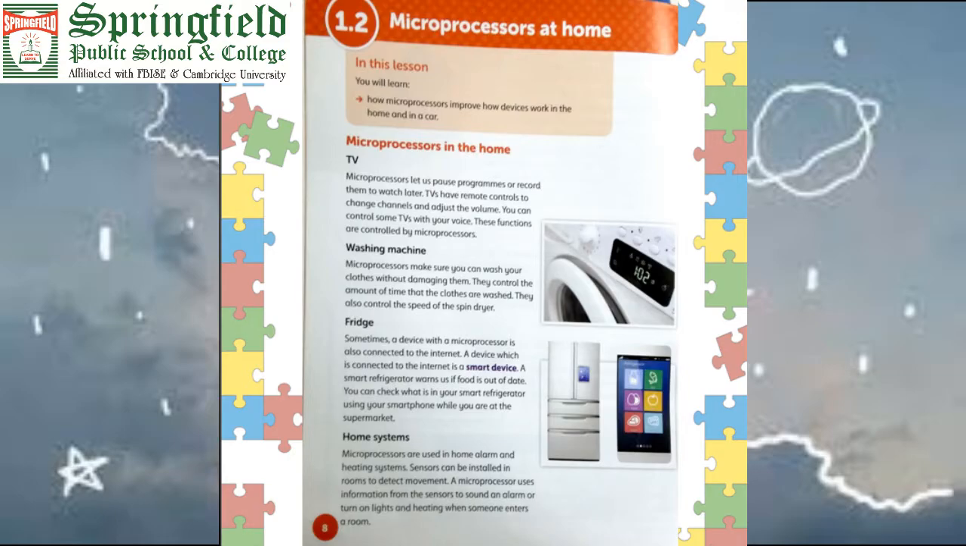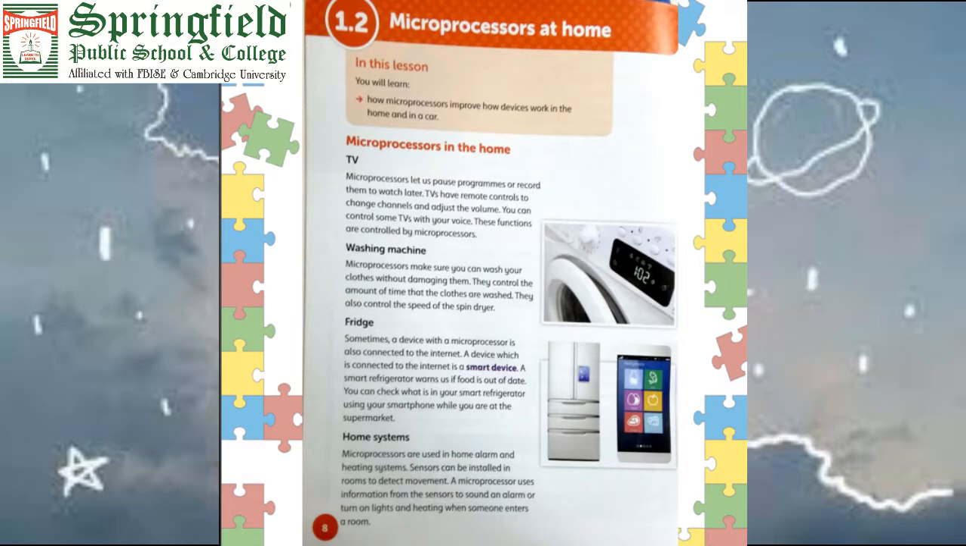In this chapter we cover how microprocessors are available in TVs, washing machines, fridges and home systems. Is there anyone who can tell me how a microprocessor helps in TV? We record the programs, we pause the live programs. Have you ever noticed how they work, how the live program is going but still we record and pause it, we control the channels, adjust the volumes? They are all done with the help of the microprocessor.